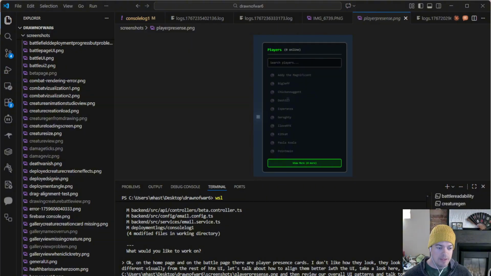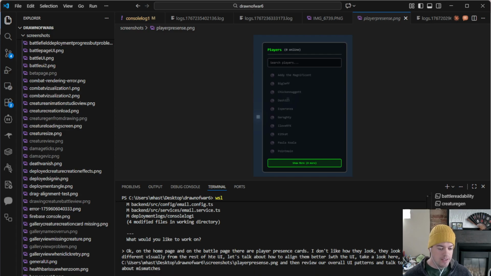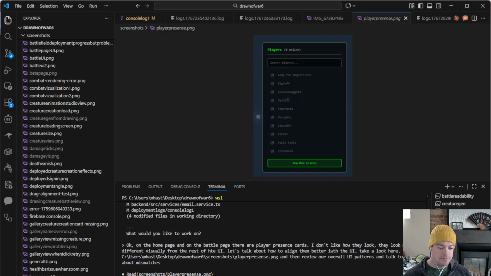Okay, it's still searching. It's looking at patterns in the front end. So that's good. We'll let that run for a minute here.